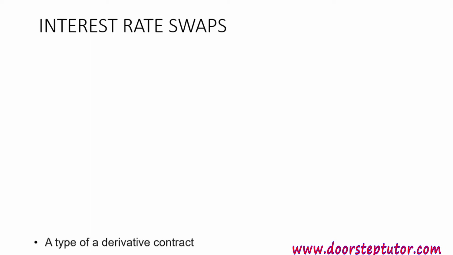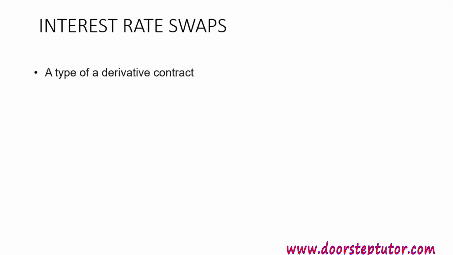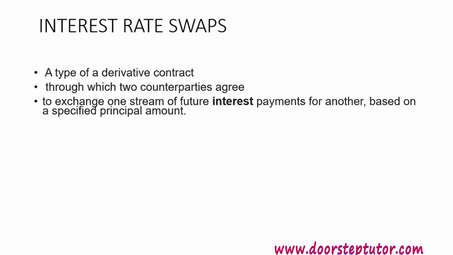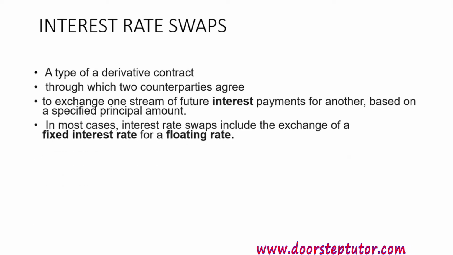Next is interest rate swaps. Here you exchange interest, as the name suggests. It is a type of derivative contract through which two counterparties agree to exchange one stream of future interest payments for another based on a specified principal amount. Here the principal amount is specified but the interest changes. In most cases, interest rate swaps include the exchange of a fixed interest rate for a floating rate.